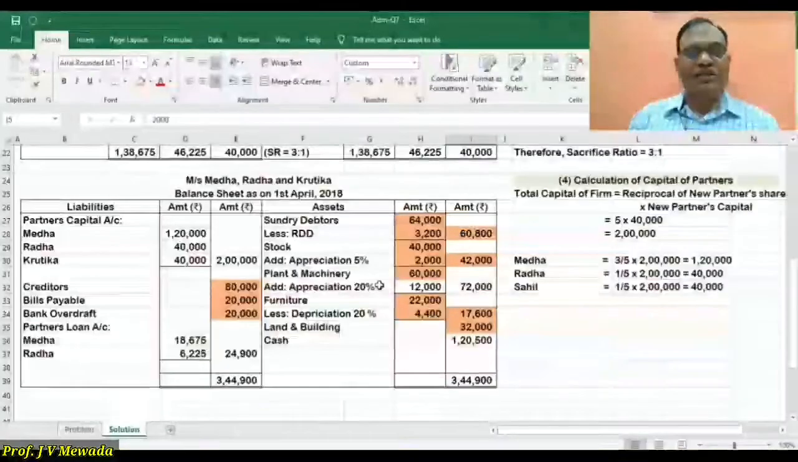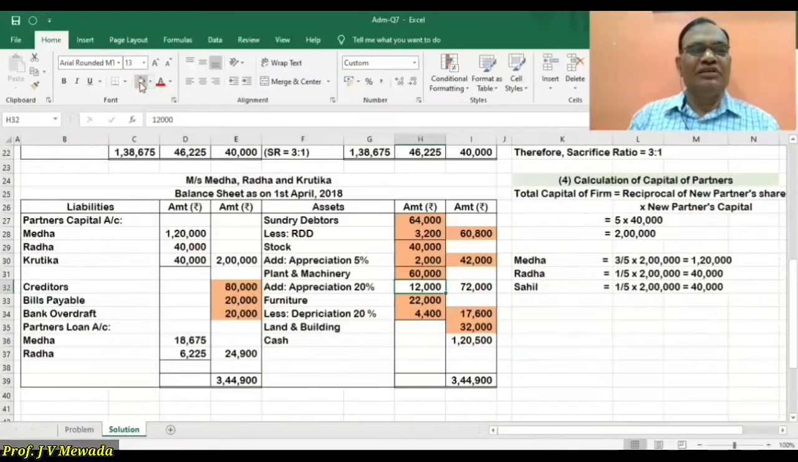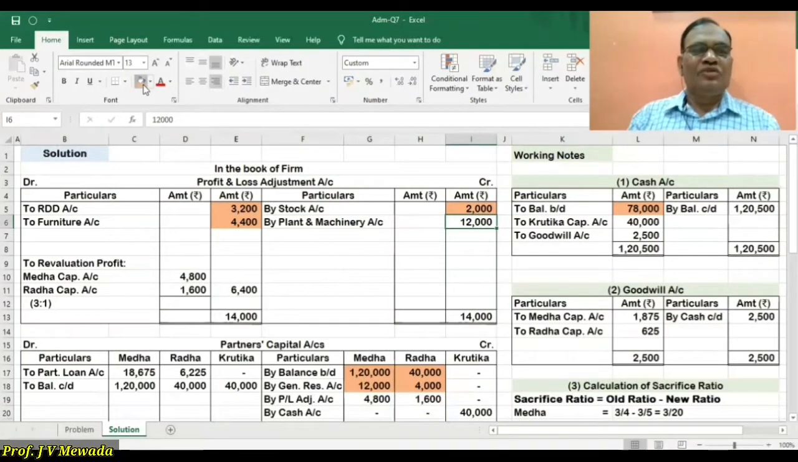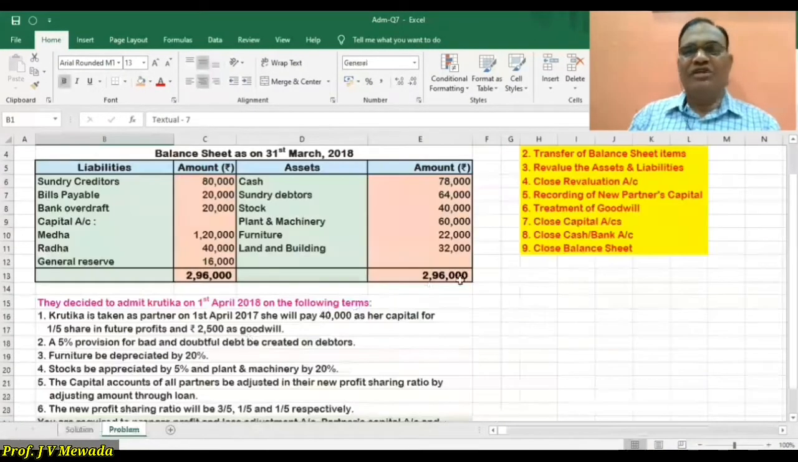So plant and machinery, we are going to appreciate 12,000. So the outer column now it is 72,000, and 12,000 we are going to show in the adjustment account on the credit side. So our adjustments are over. Step number 3 is over.